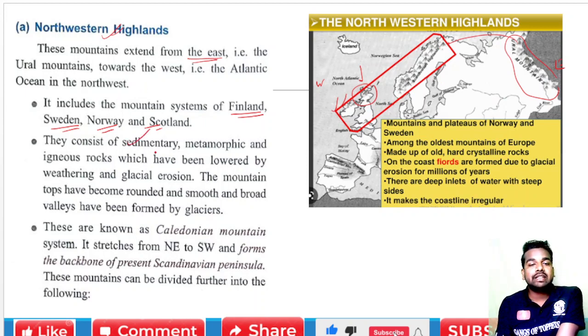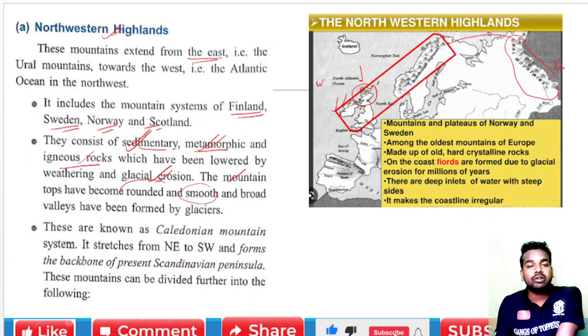They consist of sedimentary, metamorphic and igneous rock. These areas consist of sedimentary, metamorphic and igneous rock, which have been lowered by weathering and glacial erosion. Due to weathering and glacial erosion, the peaks of these highlands have been eroded, and the mountain tops have become rounded and smooth.